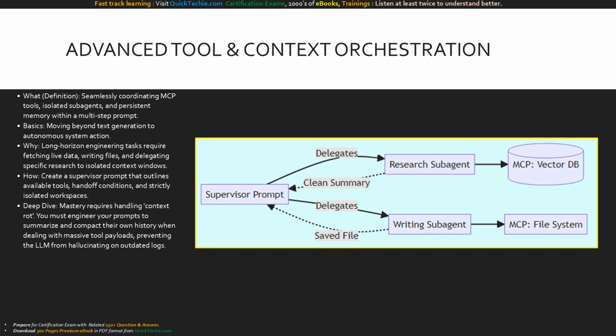This diagram displays proper architectural orchestration. The supervisor prompt sits on the left, maintaining clean context. It delegates heavy lifting to a research subagent and a writing subagent. These subagents utilize MCP tools to access a vector database and the file system. Crucially, notice the dotted return lines. The subagents do not return massive, messy logs. They return clean summaries and saved files back to the supervisor.